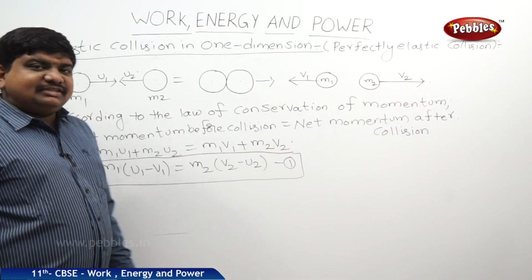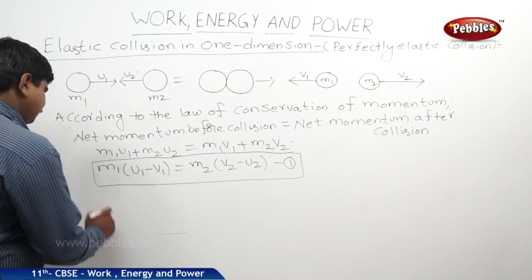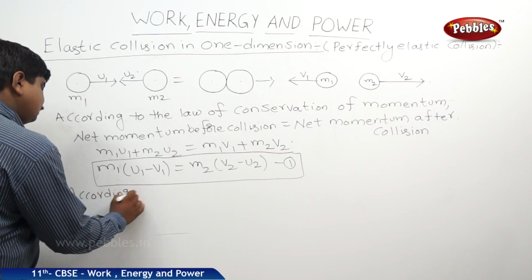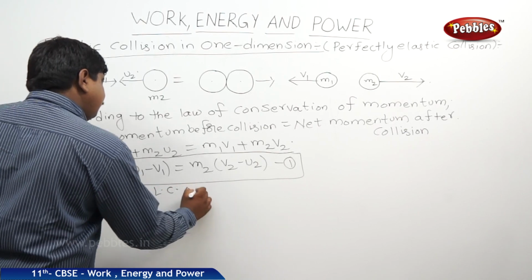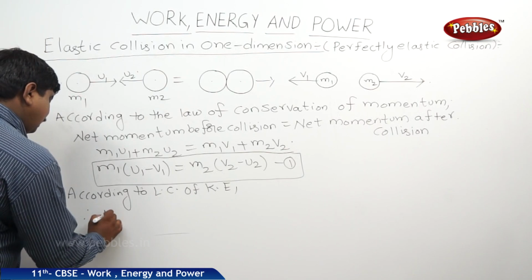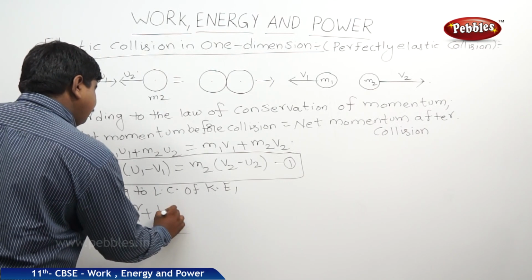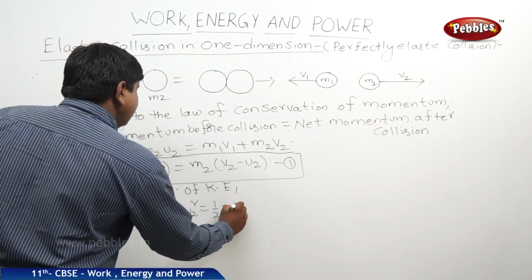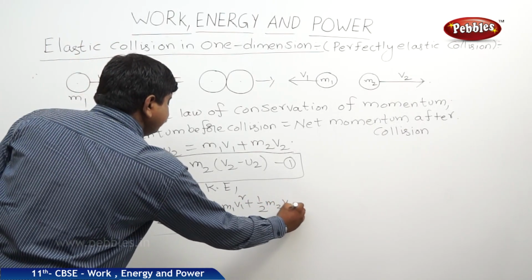Another physical quantity that is conserved in this collision is kinetic energy. So according to the law of conservation of kinetic energy, half m1 u1 square plus half m2 u2 square is equal to half m1 v1 square plus half m2 v2 square.